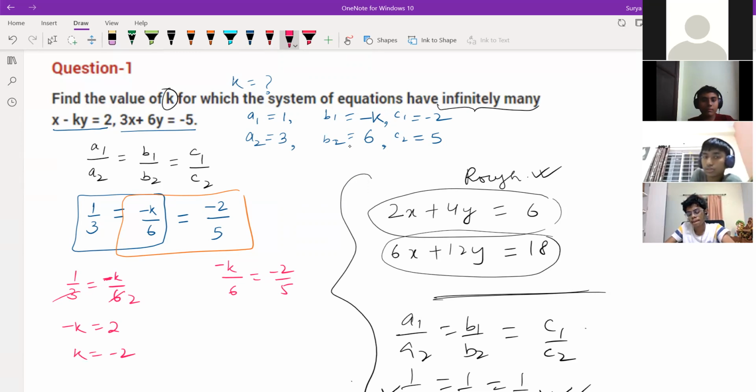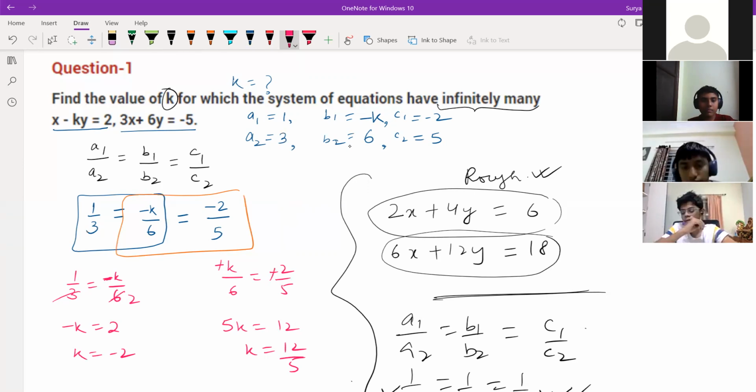But here what will we get? This will get cancelled. We are not making mistakes, right? So 5k is equals to 12. So k is equal to 12 by 5. This is coming wrong, so we are making a mistake. Sir, can we simply cancel 3 and 6 like that? 3 1s and 3 2s. Yeah, because of the denominators. If you multiply 6 also, then you'll get the same thing, right?